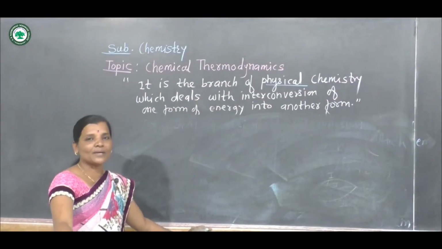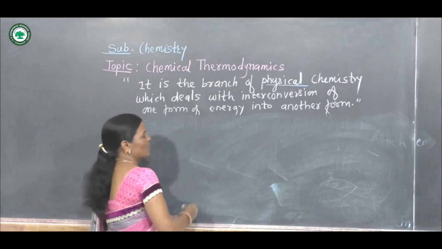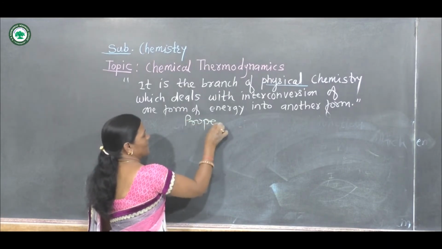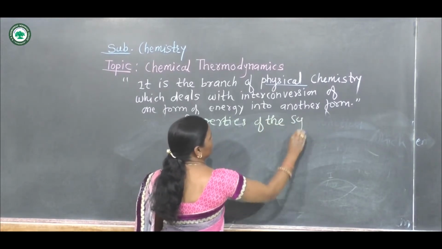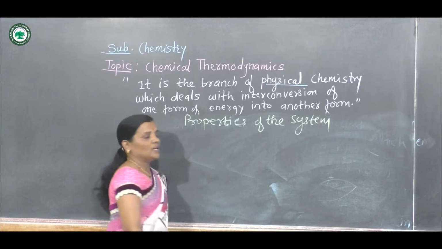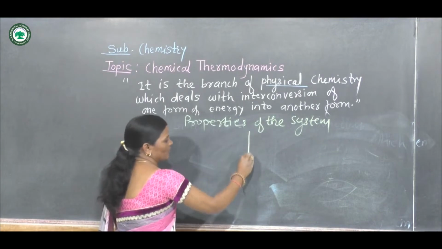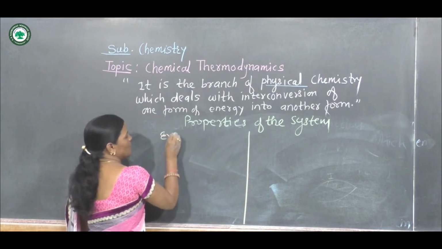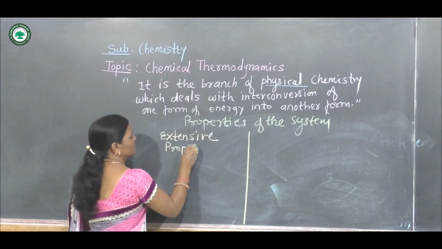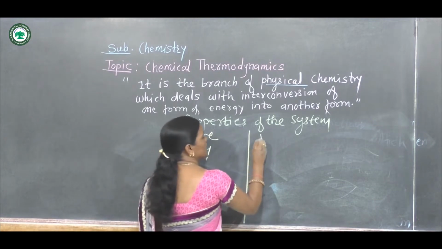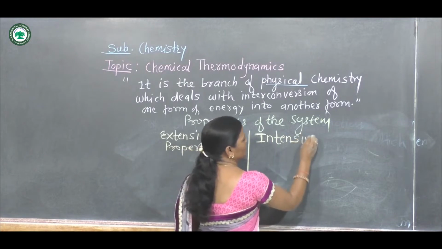Very good concept from this topic to learn, because here there are only two properties. Let us consider the properties of the system. There are mainly two types of properties. First one is extensive property. Second, intensive property.